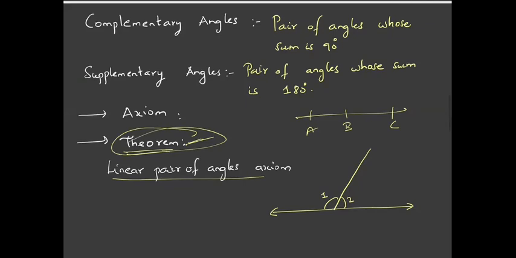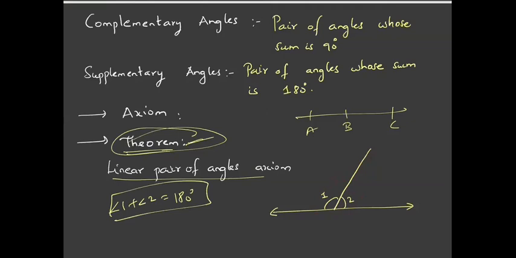If there is a straight line and a ray, then the adjacent angles which this ray makes with the straight line are supplementary. So here angle 1 plus angle 2 would be equal to 180 degrees. This axiom is called the linear pair of angles axiom. It means we have assumed that this is always true. And the converse of this is also true.